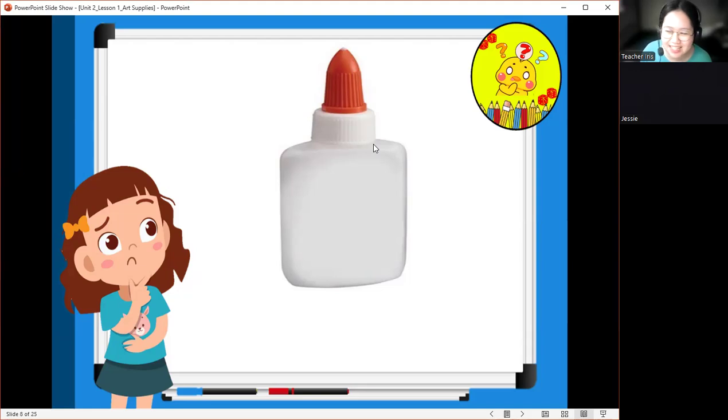Okay, what is this? This is glue. Okay, one more time. Let's say glue. Glue. Very good. One more time. Can you name this art supply? This is glue. Very good. Good job. Perfect.